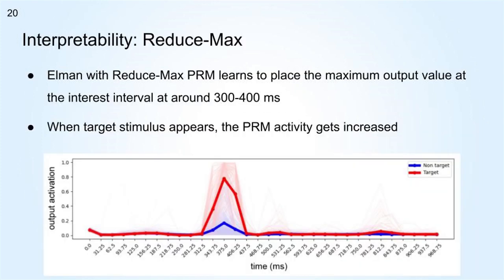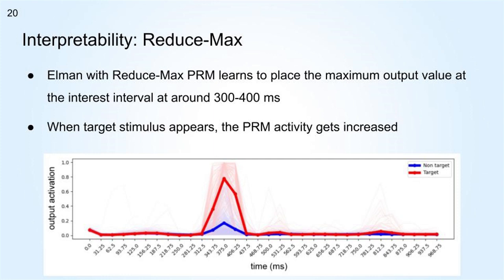In the figure, we show the output activation Y for each target and non-target window. We take all the input data from the dataset and we split the target and non-target. Then we average the activity of the post-recurrent module, which is the final output Y at each time step. The red line is the average of the target activity, and the blue line is the average of the non-target.